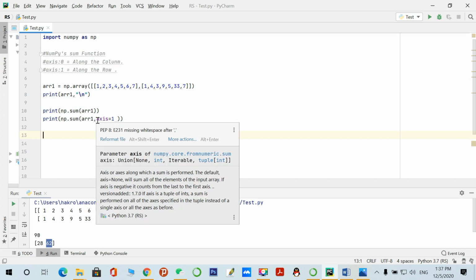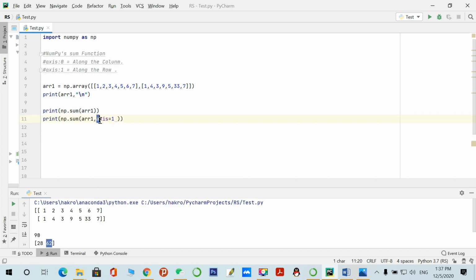You can also perform the addition row wise and column wise. You just have to change the axis. If you want to perform column wise, you have to give a 0 here, and if you want to perform row wise, you just change the axis. So that's it.